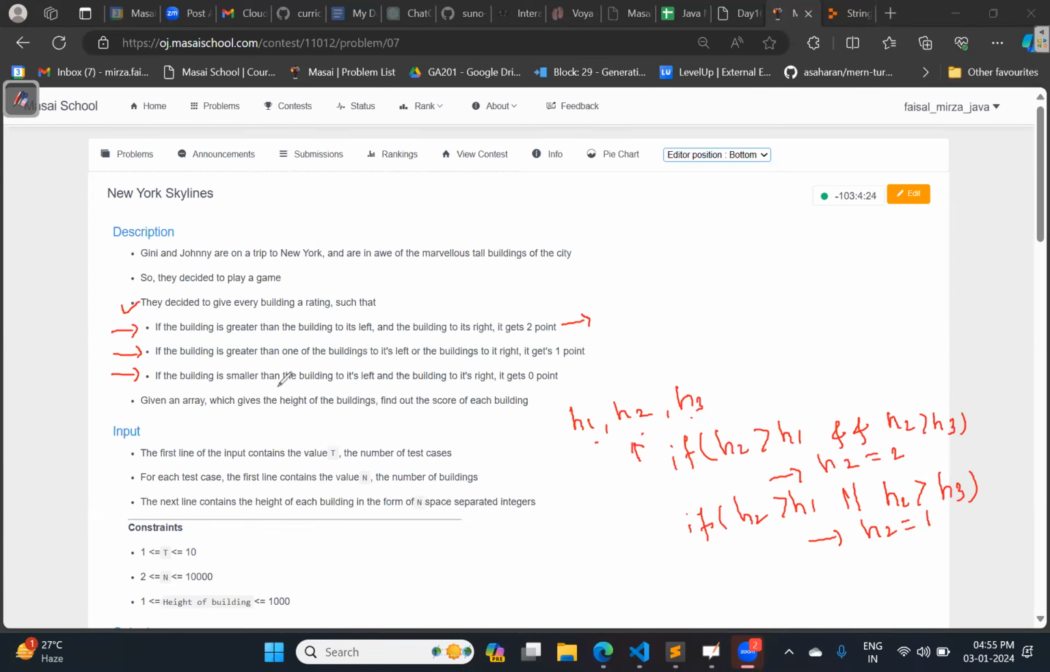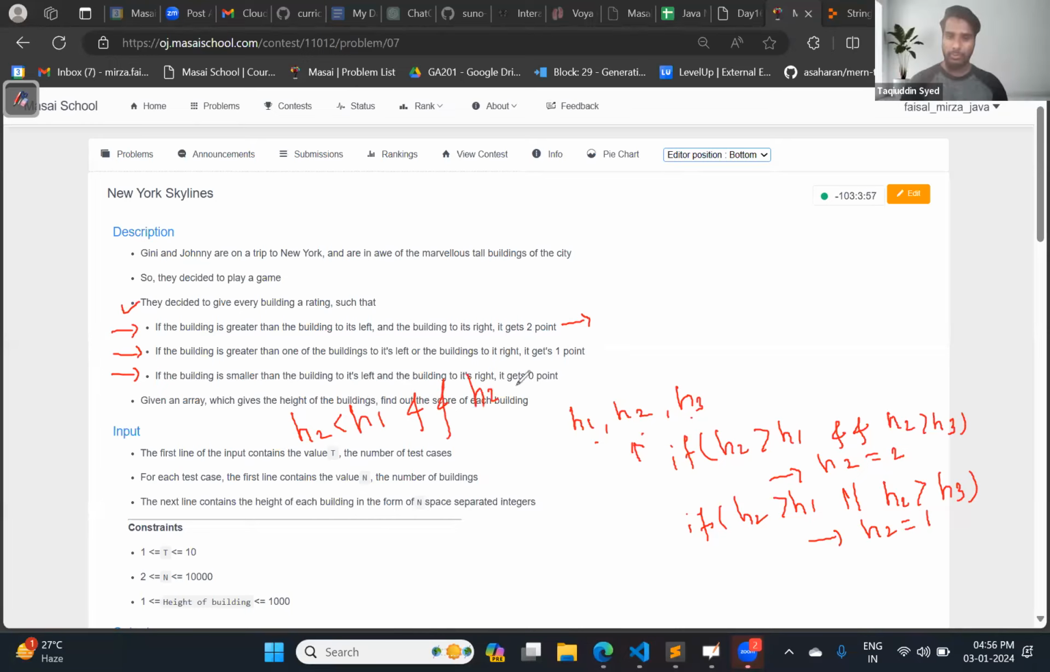Apart from this, if H2 is not greater than H1 as well as H3, it will get 0 points. That means the building is smaller than the building to its left and the building to its right. So H2 is smaller than H1 and H2 is smaller than H3, at that time we get 0 points.